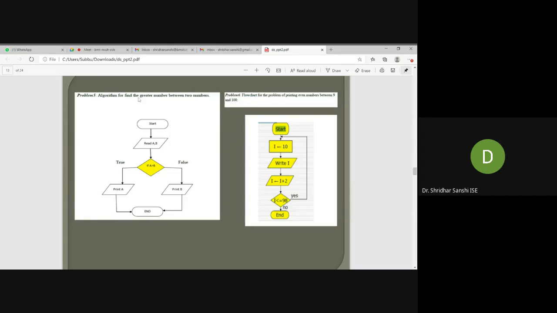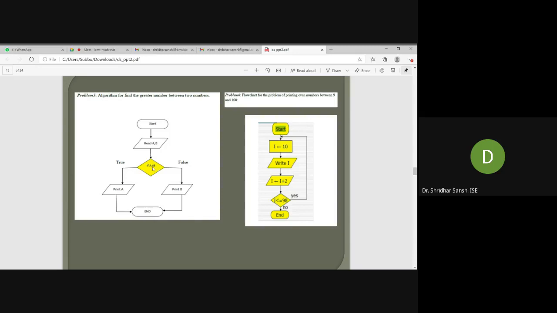So the algorithm is to find the greater number between two numbers. First we will start, we will read A and B. This is the diamond shape that we need to use for decision making. So if A is greater than B, the answer should be either true or false. If it is true, then we will print A. After printing A, we will end the algorithm.